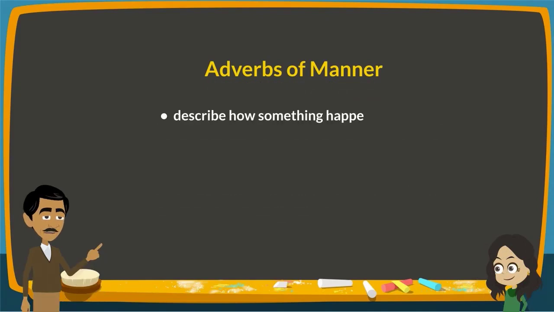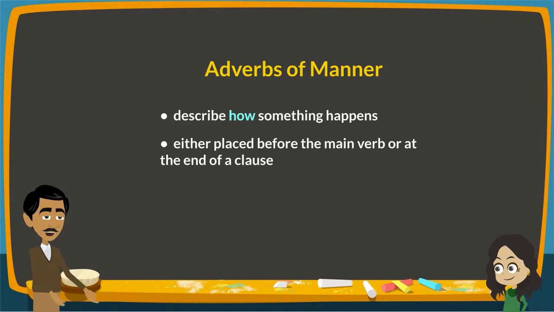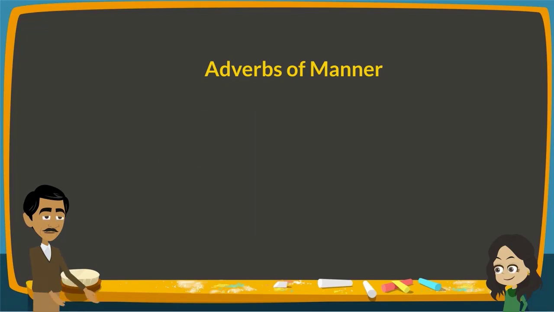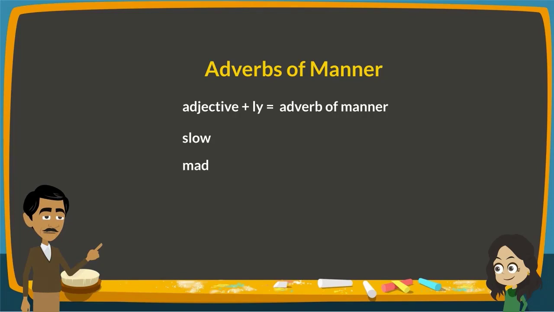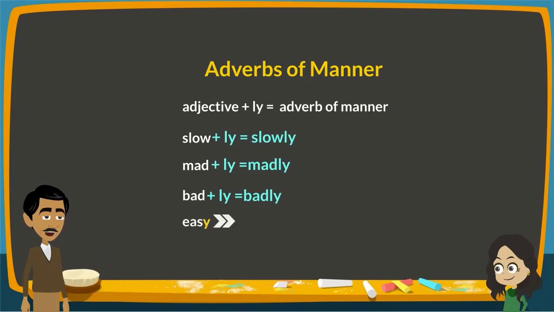Adverbs of manner describe how something happens. They must be placed either before the main verb or at the end of a clause. They are usually adjectives that end in the suffix "ly." So the words slow, mad, and bad become slowly, madly, and badly. But there are some exceptions where you remove or add a letter. Easy becomes easily, and gentle becomes gently.